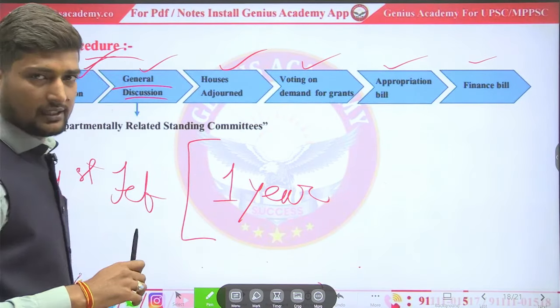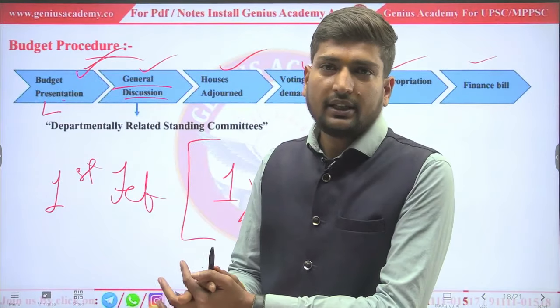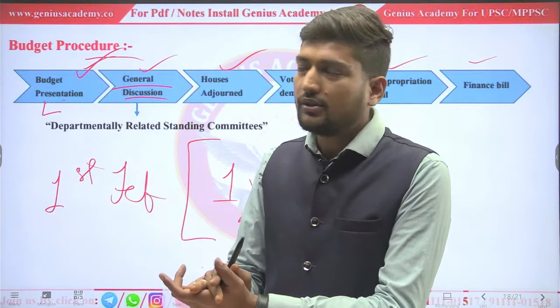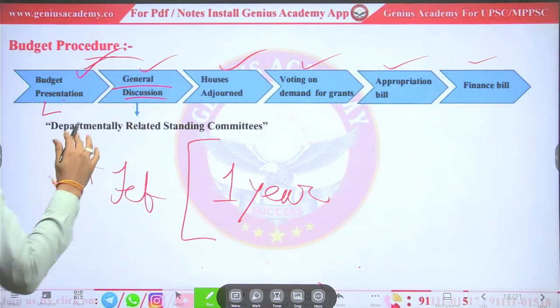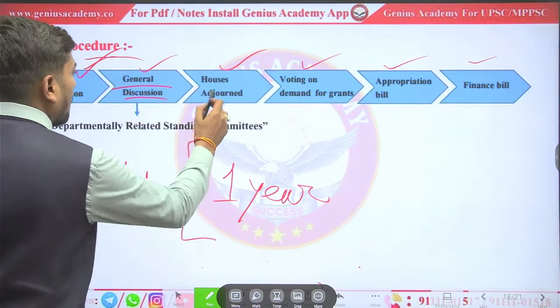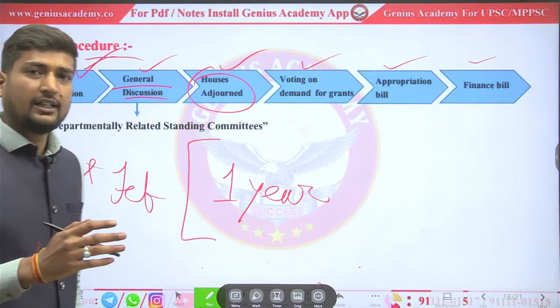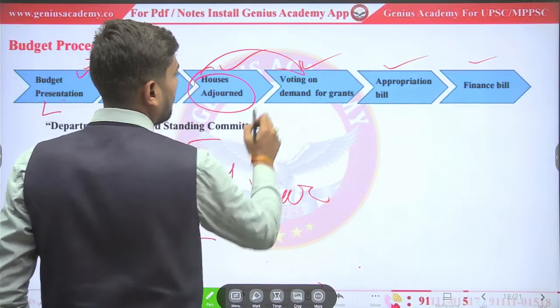General discussion happens in both the houses, Lok Sabha and Rajya Sabha. Budget will be discussed in both the houses. After that discussion, house will get adjourned. It will take a break.